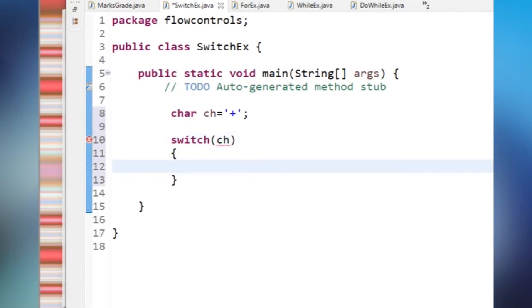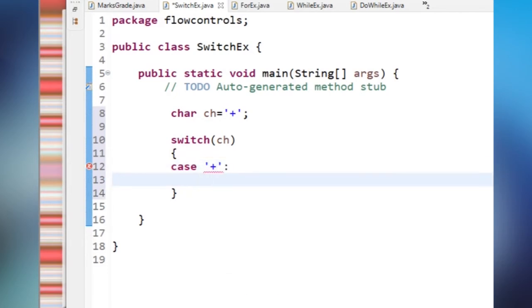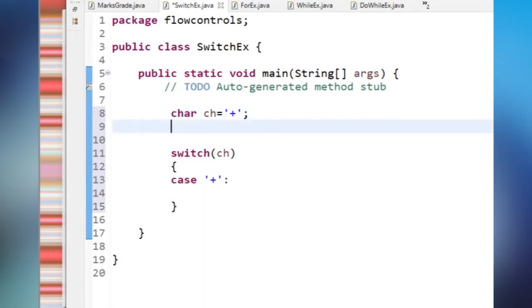Now here I have to write a case. If the case is matched with the addition, then what I have to do? I have to print, and I have to take two integers, int a equal to 10 and b equal to 20.